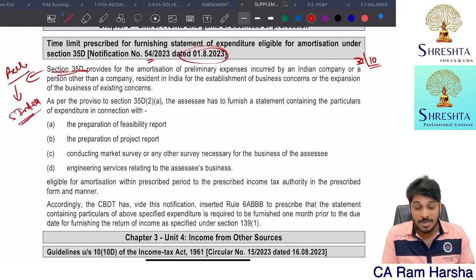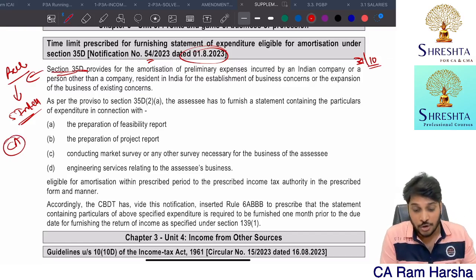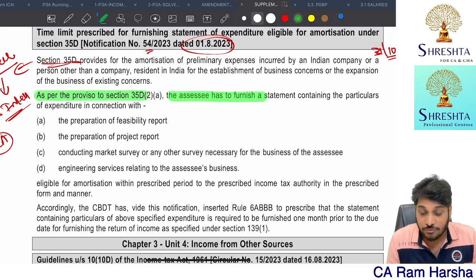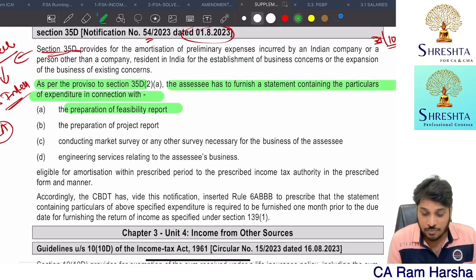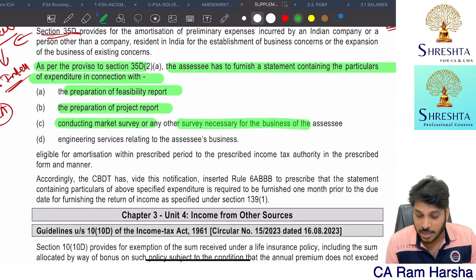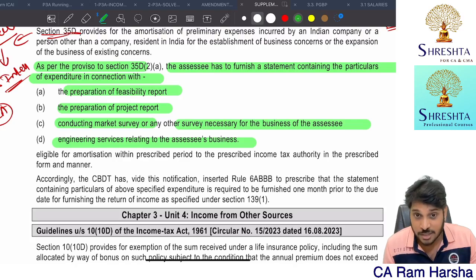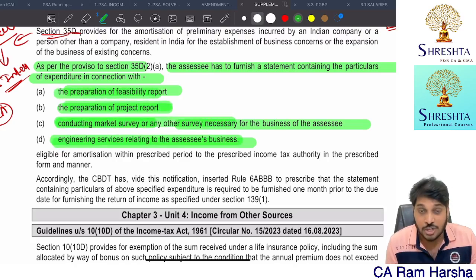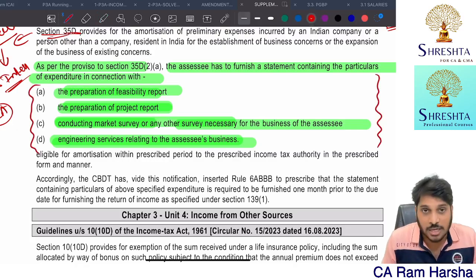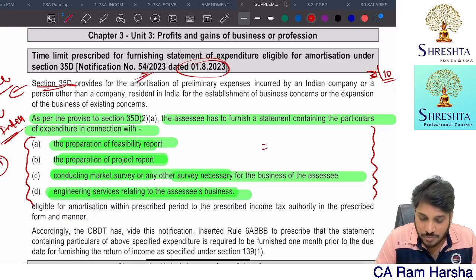Now, in order to claim a deduction, you need a CA certificate. The CA has to certify this. Further, you need to give some documents. As per 35D, the SSE has to furnish a statement containing particulars of the expenditure. How much for feasibility report, how much for project report, how much for market survey report and other surveys, how much for engineering services. Like this, you need to give some documentation to the department. What documentation should you give? You should give this documentation to the department. So that's what the notification says.